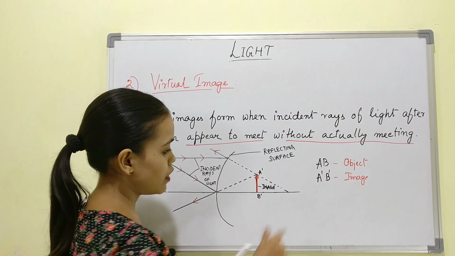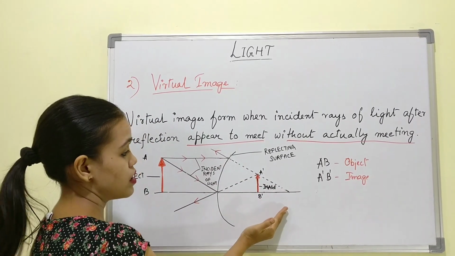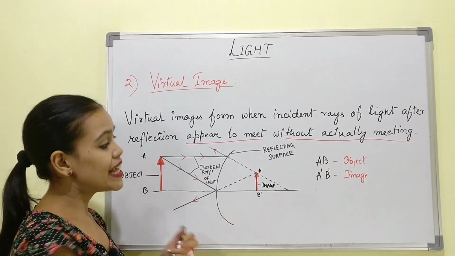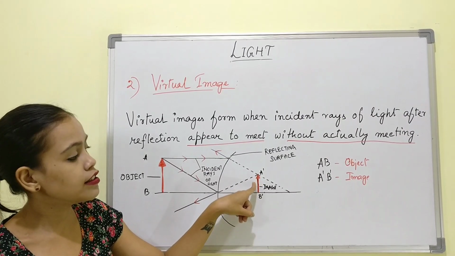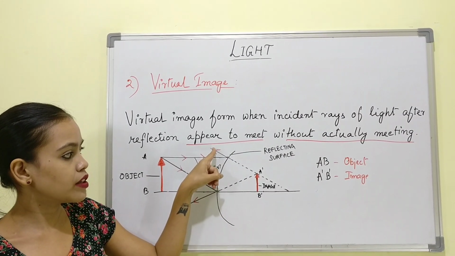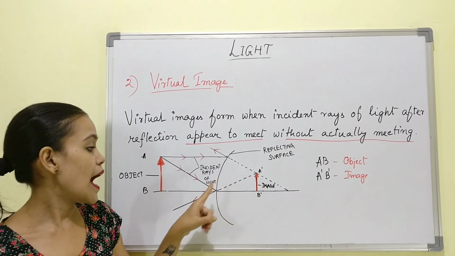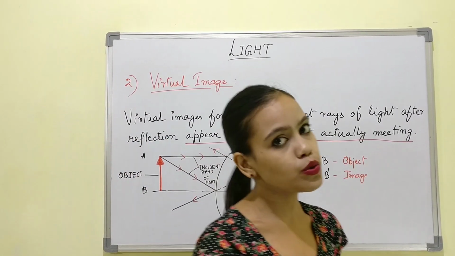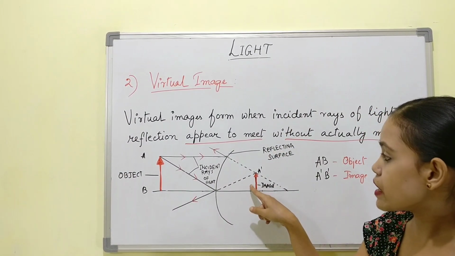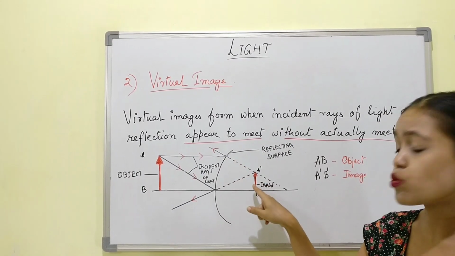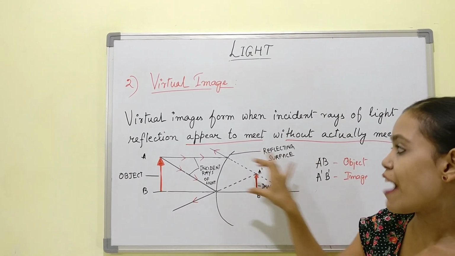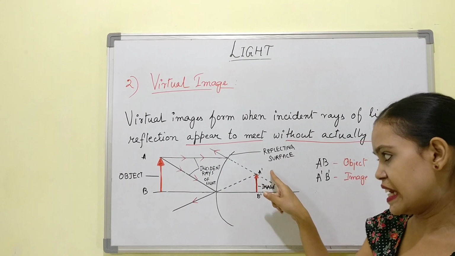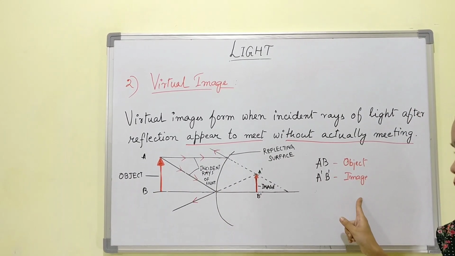But if somebody looks from here at the back of this reflecting surface and these reflected rays are produced backwards, they appear to meet at this particular point. This reflected ray has been produced backward and this reflected ray has been produced backward. Both of them, after producing backward, form an image over here without actually meeting. They look like they have met, but they don't meet in real. The image formed is A dash B dash from the object AB.